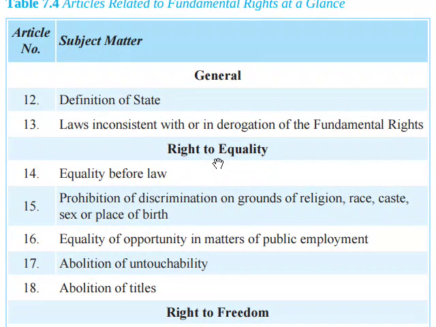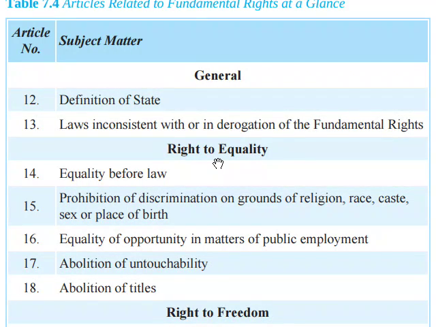of the fundamental rights, and then the right to equality. Article 14: equality before law, and Article 15: prohibition of discrimination on grounds of religion, caste, sex or place of birth. Article 16: equality of opportunity in matters of public employment. Article 17: abolition of untouchability, and Article 18: abolition of titles.